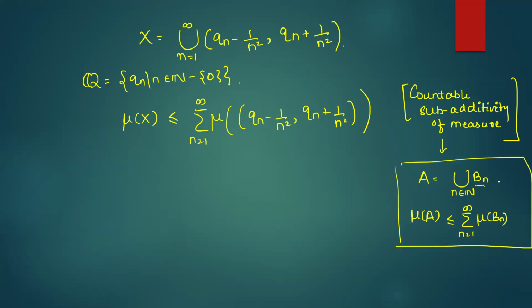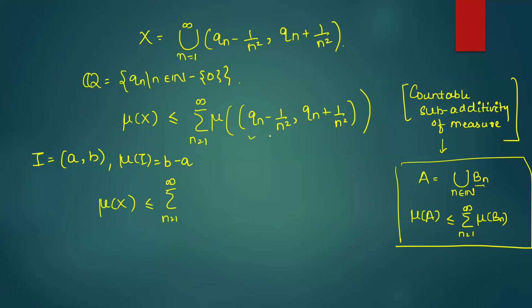And ऊपर से ये सारे Bn's disjoint हुए तो ये equality में बदल जाएगा. So, but we are least bothered अगर वो disjoint हो रहे हैं या नहीं, for now. तो ये हम लिख सकते हैं. And what is the measure of an interval? अगर मेरे पास कोई भी एक interval है (a, b), then the measure of I is nothing but b minus a, right? So यहाँ पर using these two concepts हम लिख सकते हैं the measure of the set x is less than equals to summation n equals to 1 to infinity measure of this interval.